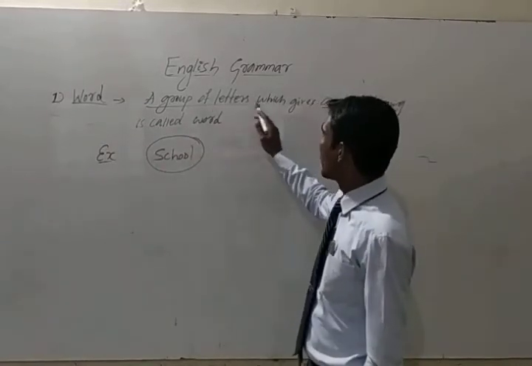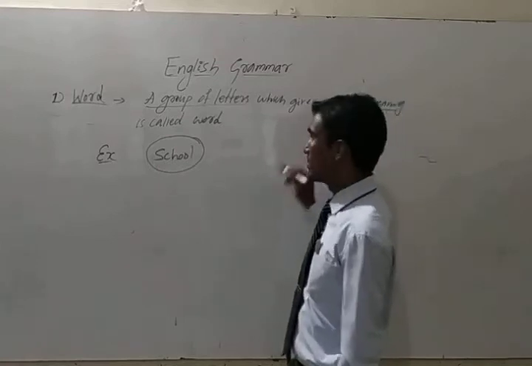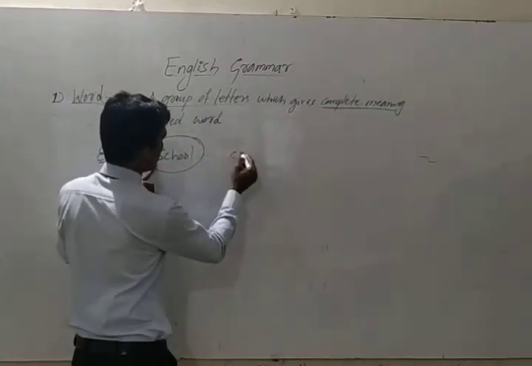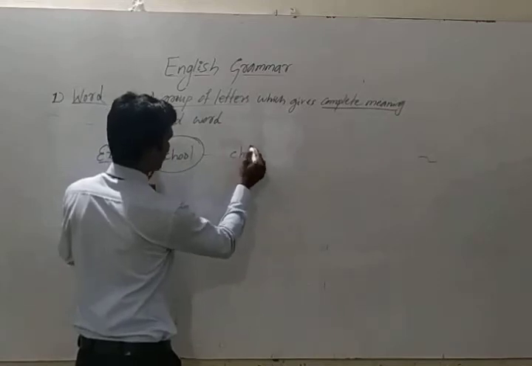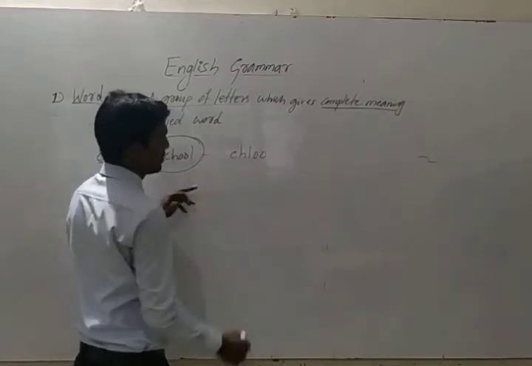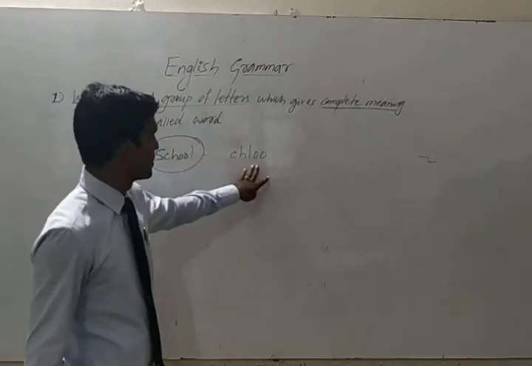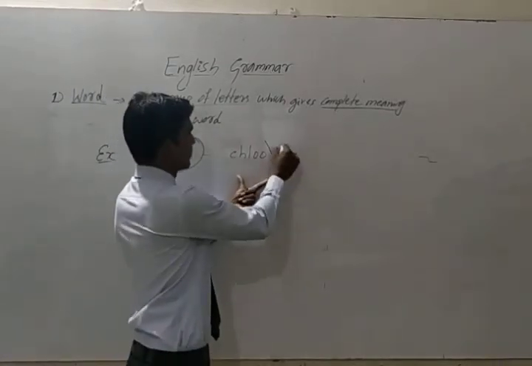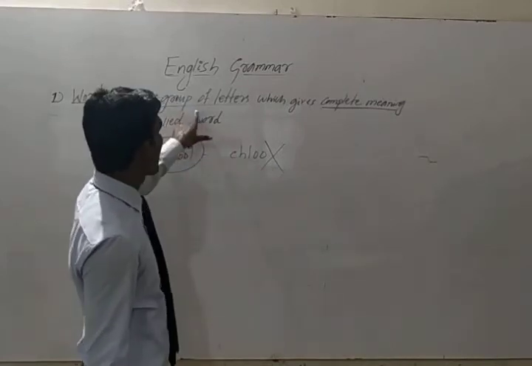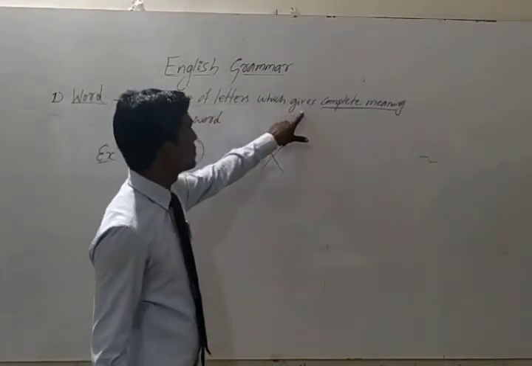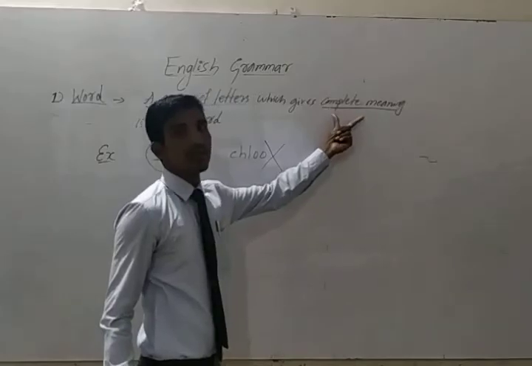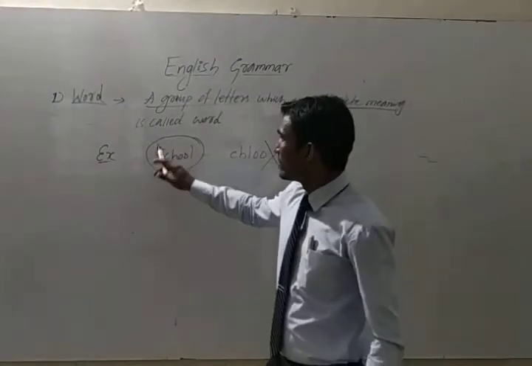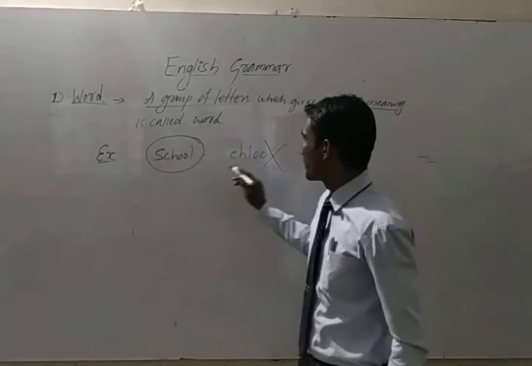A group of letters which gives complete meaning. See for example, if I write word like this, C H L O O. Is it word? Is it giving complete meaning? So this is not a word. So that's why a group of letters which gives complete meaning is very important.